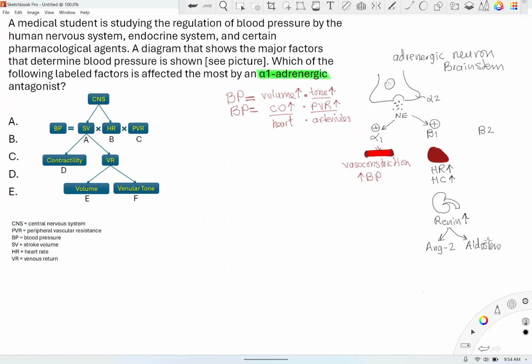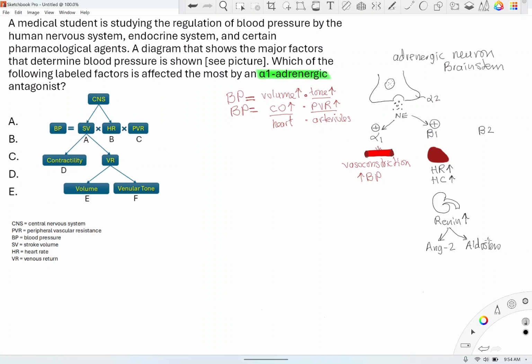So that's the purpose of renin, increasing angiotensin 2 and aldosterone. Okay, that's your kidney. I did it dark, but it's okay.